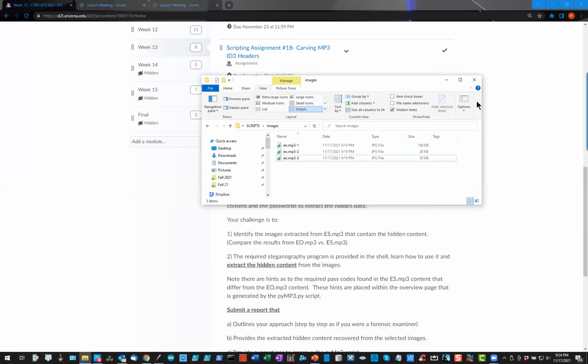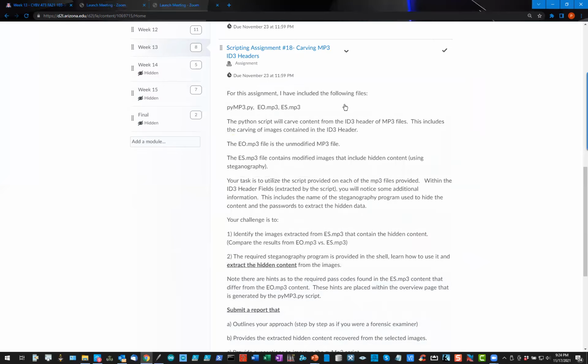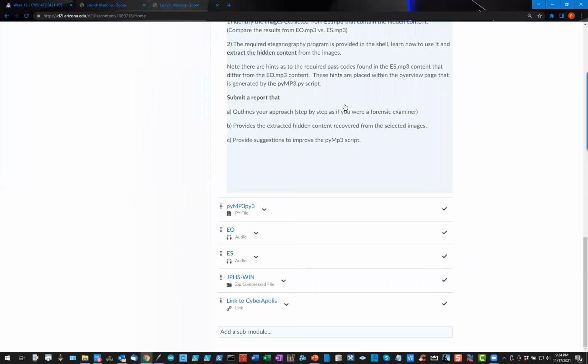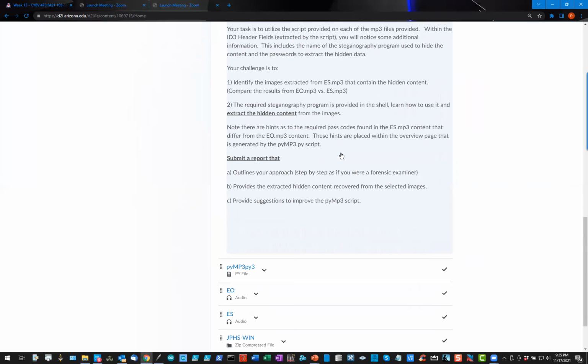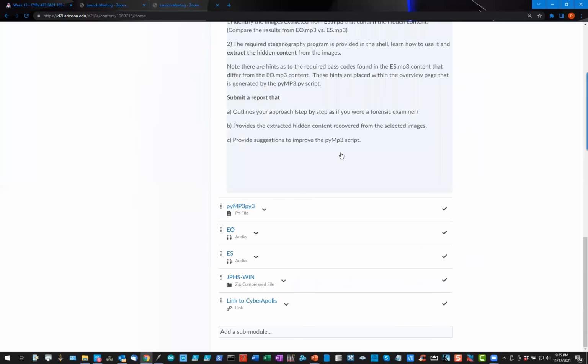So those are all the hints I'm going to give you to get you started on this assignment. So your task is, again, to identify which images within ES.mp3 have embedded data in them, have hidden data, and you're going to extract that hidden content.